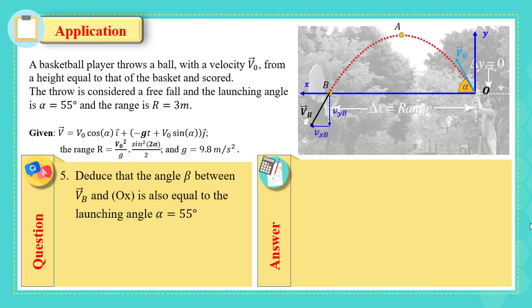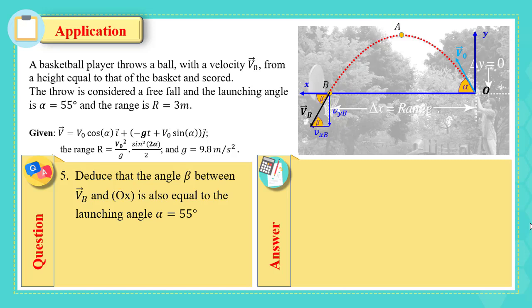The last part, deduce that the angle beta between VB vector and OX is also equal to the launching angle alpha, which is 55 degrees. In order to find this, check the projections along x and along y.